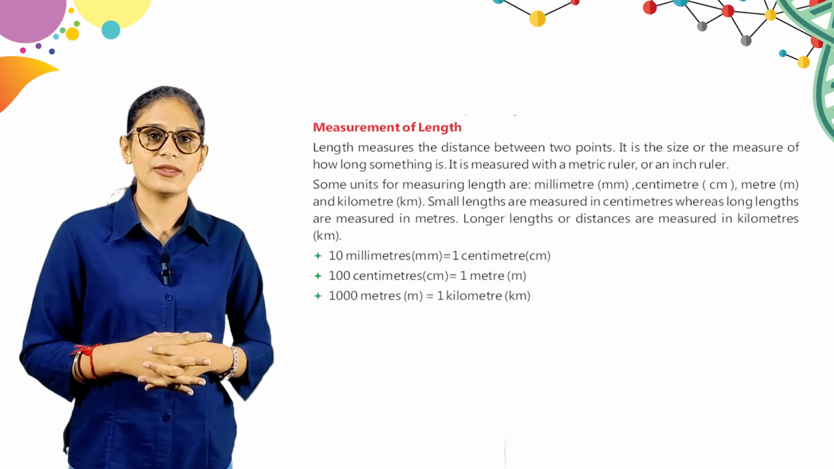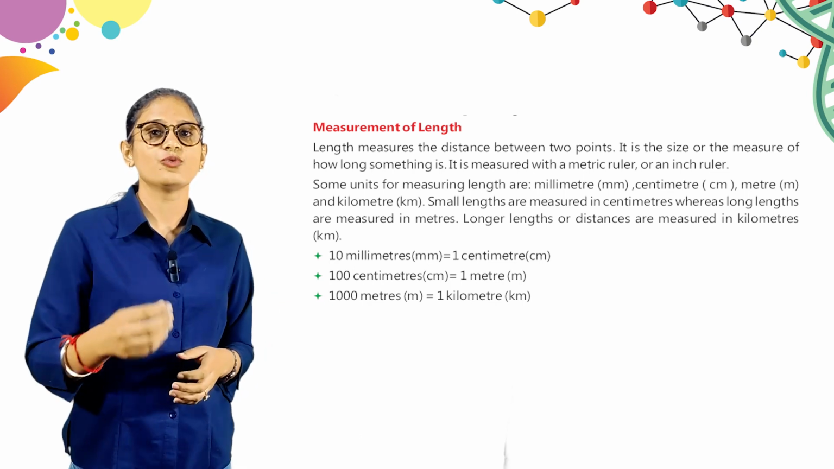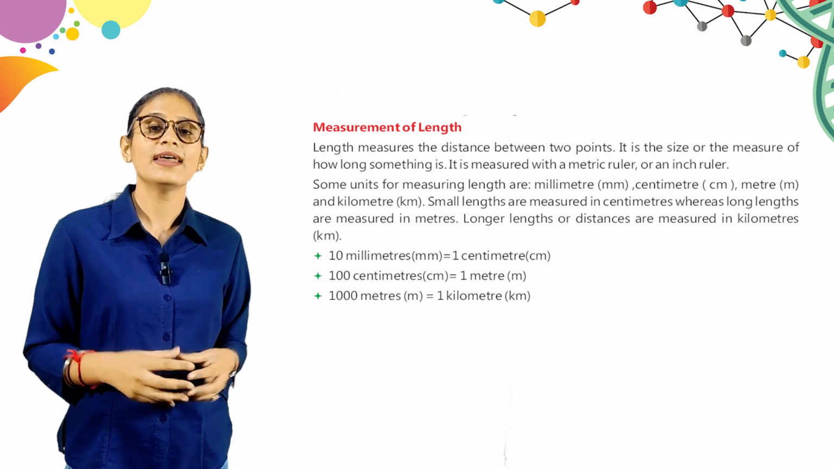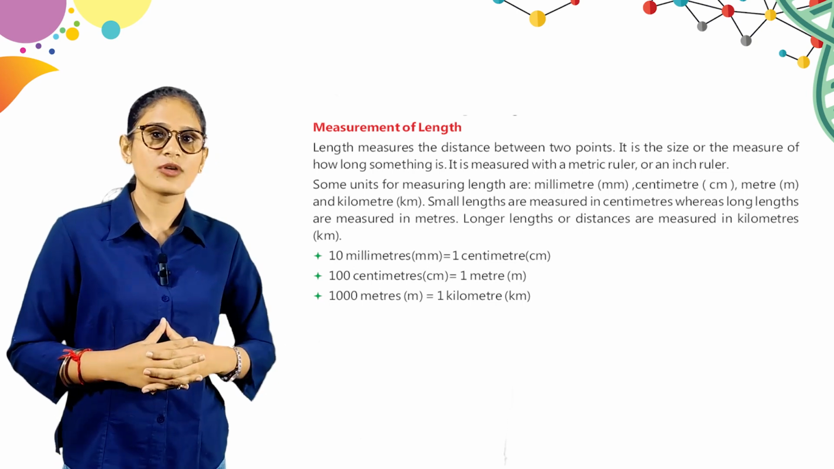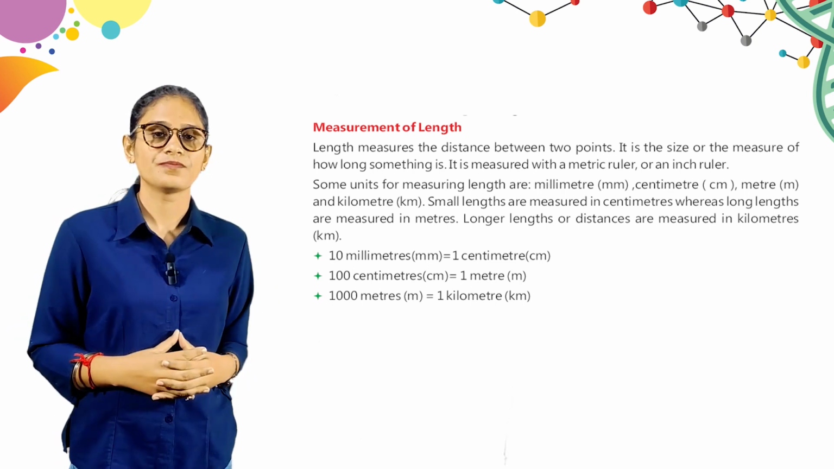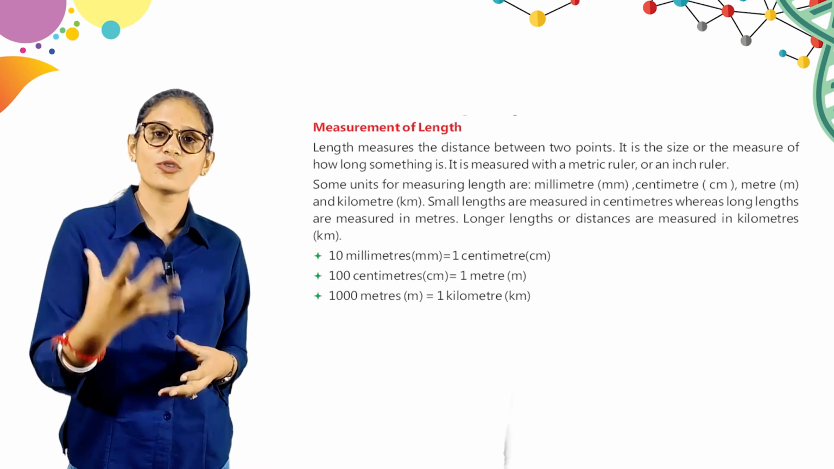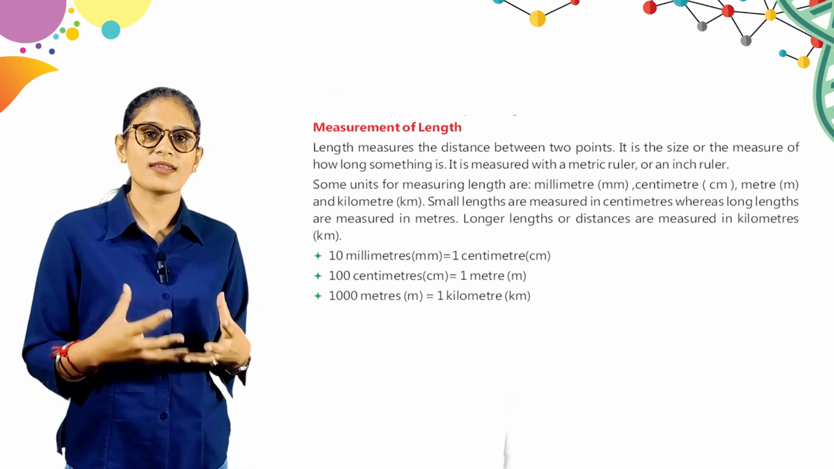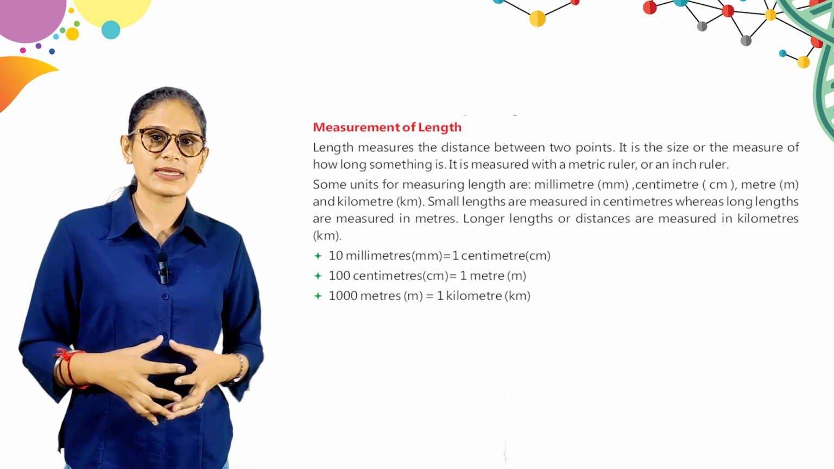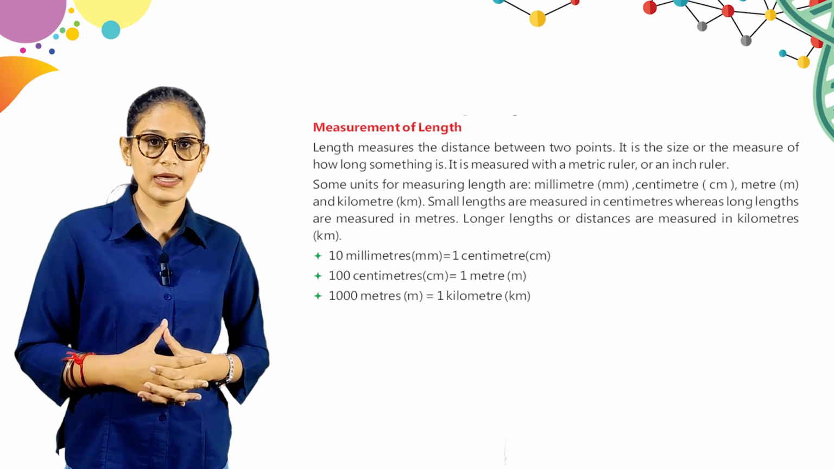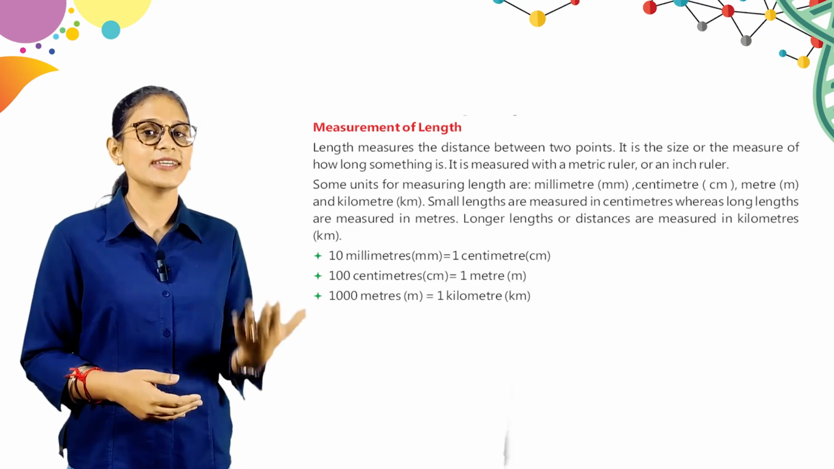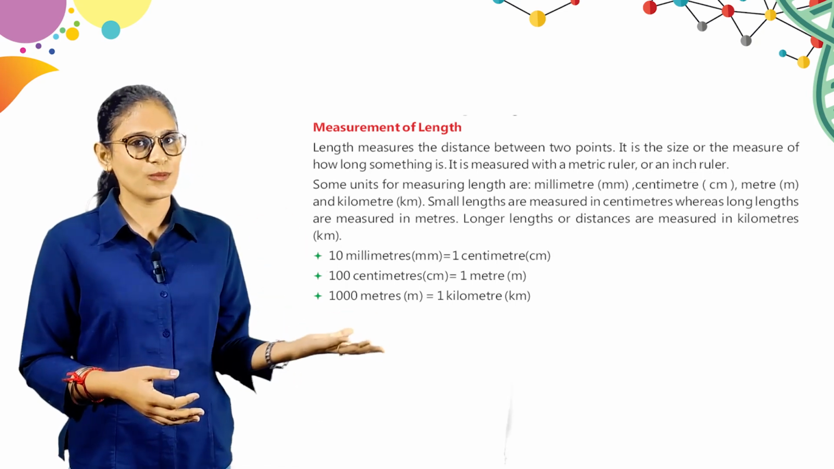Okay, here is measurement of length. Length measures the distance between 2 points. It is the size or the measure of how long something is. It is measured with a metric ruler or an inch ruler. So बच्चे जो हम लेंथ मेजर करते हैं वो किसी दो पॉइंट्स के बीच की डिस्टेंस होती है, और साइज और जो मेजर करते हैं वो कैसे कितना लॉन्ग है कैसे करते हैं, या तो मीट्रिक स्केल से या फिर इंच रूलर से. ओके. Some units of measuring length are millimeter, centimeter, meter, kilometer.